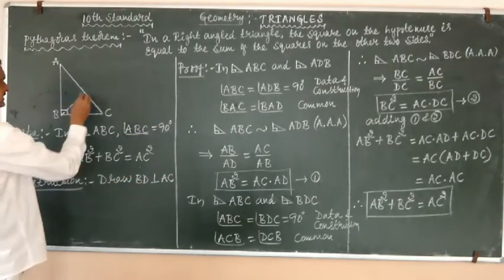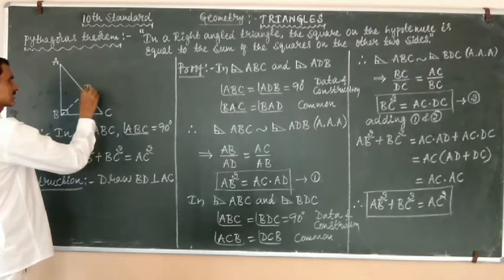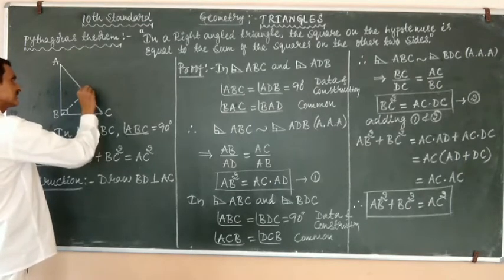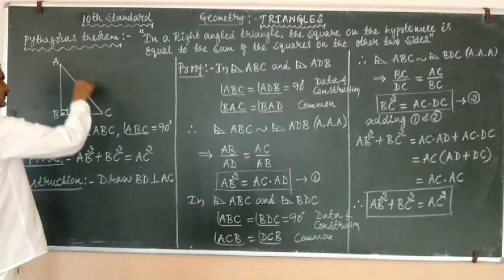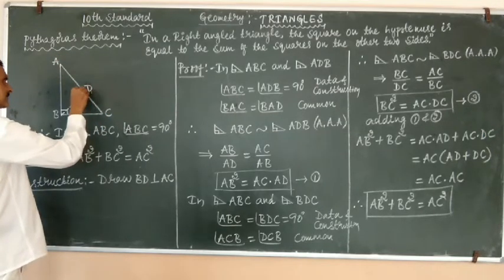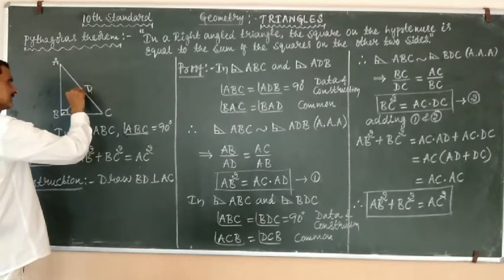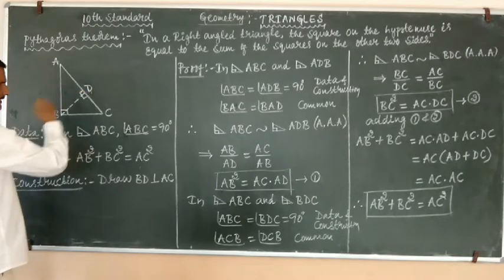Call this point D. So BD is perpendicular to AC, which means it makes a right angle on either side.